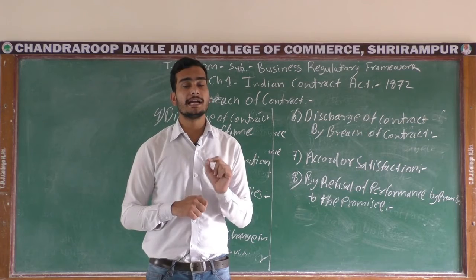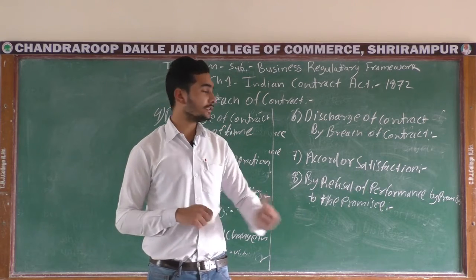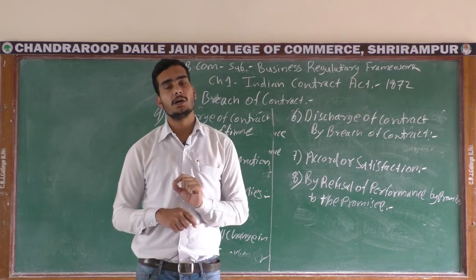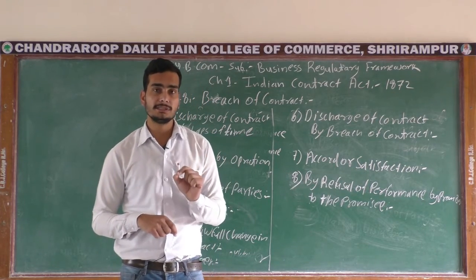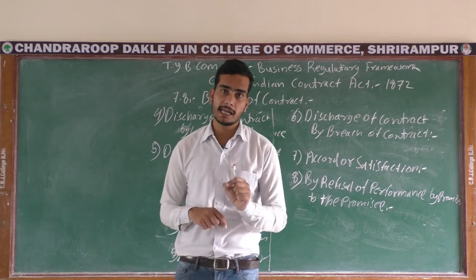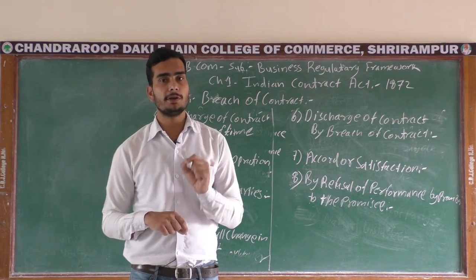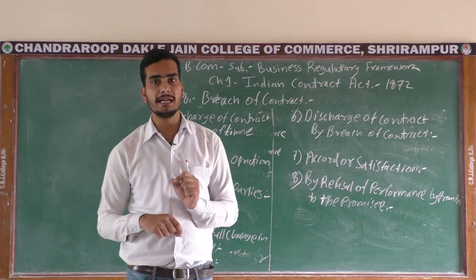So your whole contract is considered discharged, because one party refuses to perform. In that sense, your promisee is able to make a claim against the promisor who is not ready to do that performance or who refuses to do that contract.